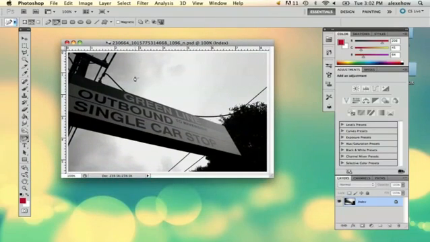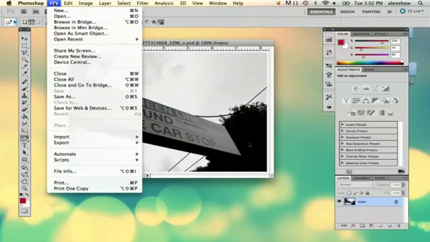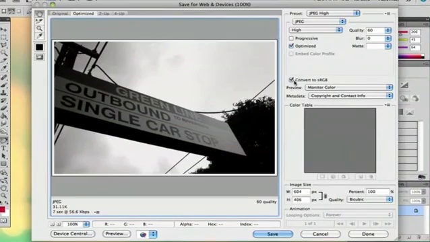So we have our Photoshop document here, and if you do a bunch of filters and such on it and you want to save these filters, there's a specific way that you have to do this. You have to go to File, Save for Web and Devices. This is going to open up a window that shows you basically all your options to save it.